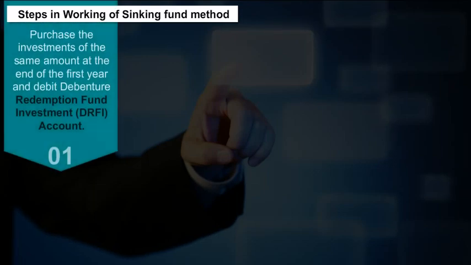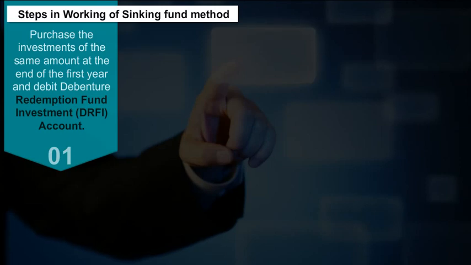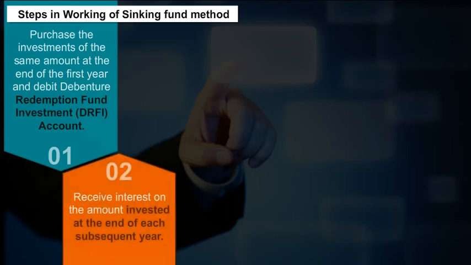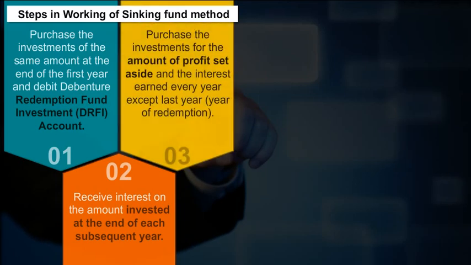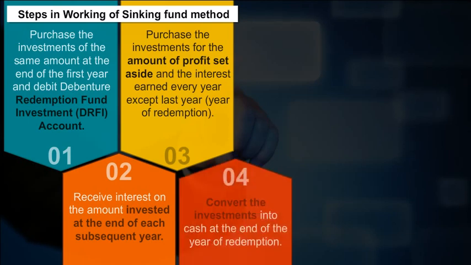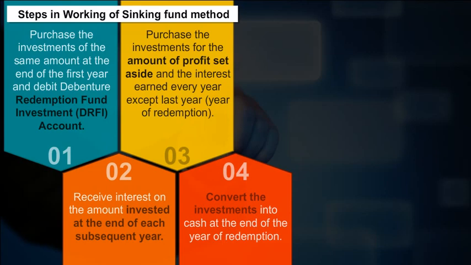1. Purchase the investments of the same amount at the end of the first year and debit debenture redemption fund investment DRFI account. 2. Receive interest on the amount invested at the end of each subsequent year. 3. Purchase the investments for the amount of profit set aside and the interest earned every year except the last year, the year of redemption. 4. Convert the investments into cash at the end of the year of redemption.